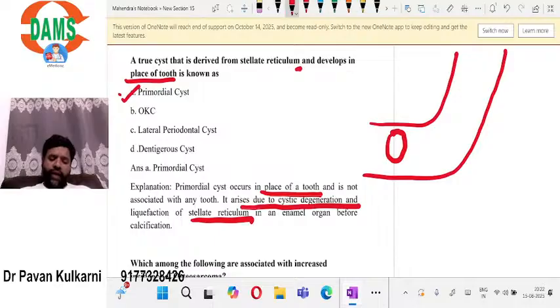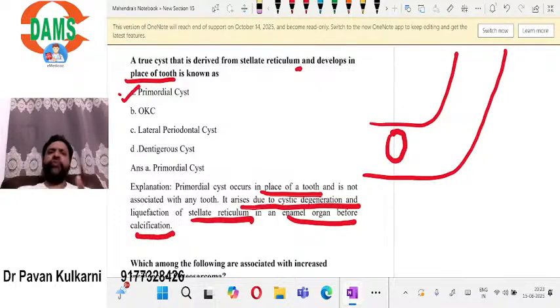Okay, of an enamel organ before calcification. So before the tooth calcifies, whatever stellate reticulum is there within the enamel organ, that stellate reticulum will undergo degeneration. Because of that degeneration, you are going to see a cyst formation, and that cyst is nothing but the primordial cyst. As you are seeing degeneration of the enamel organ itself, there won't be any tooth.